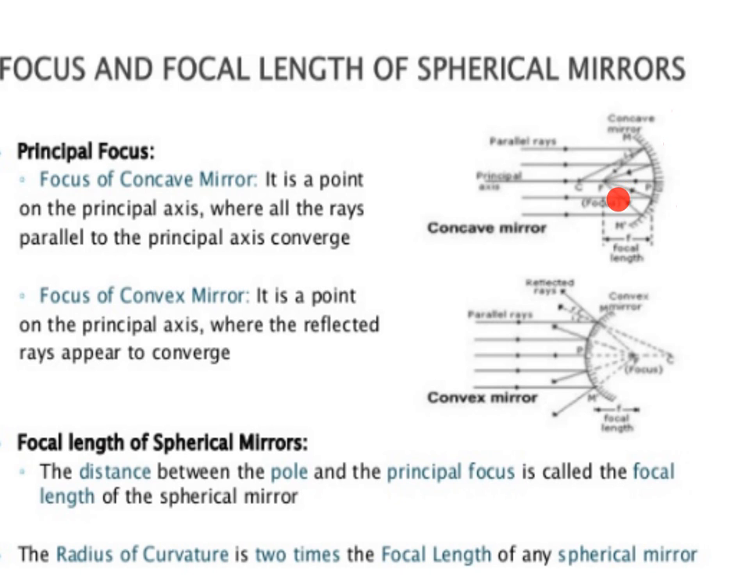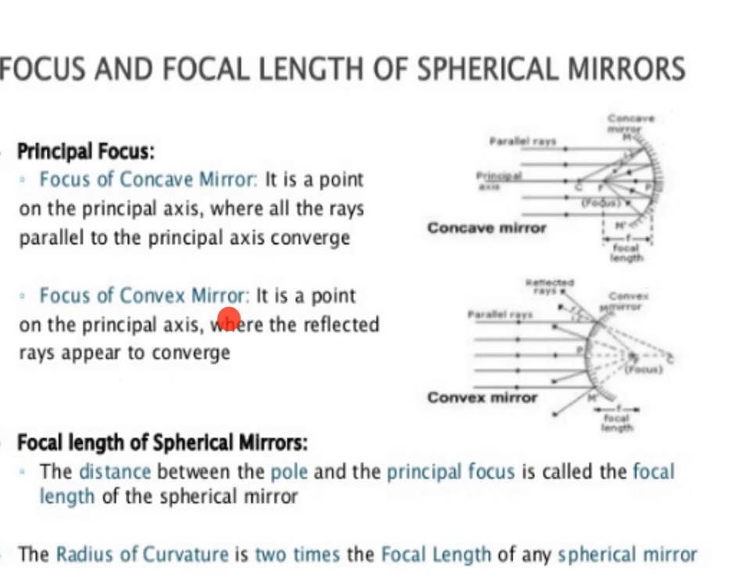Also called the focus of a concave mirror. Then this distance from F to P is called the focal length. F to P is called the focal length. This is the principal focus and this is the point P, that is the pole.